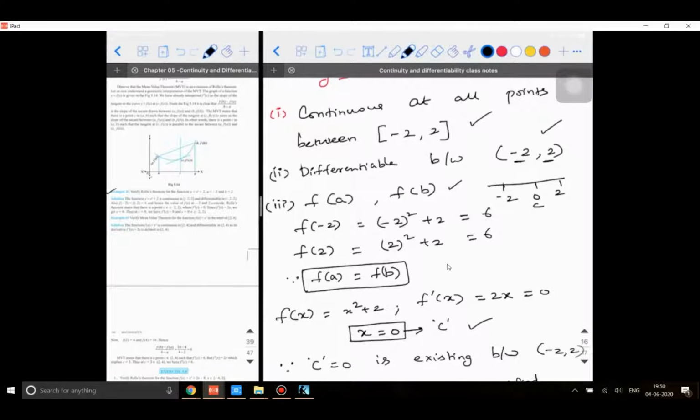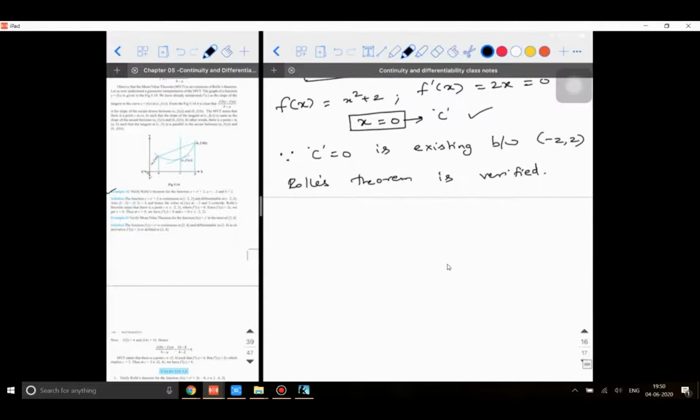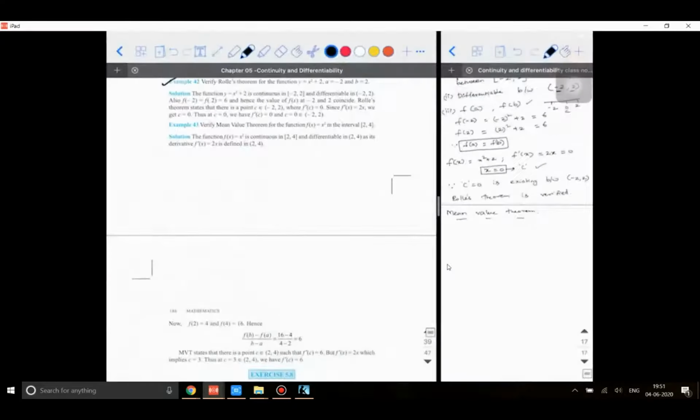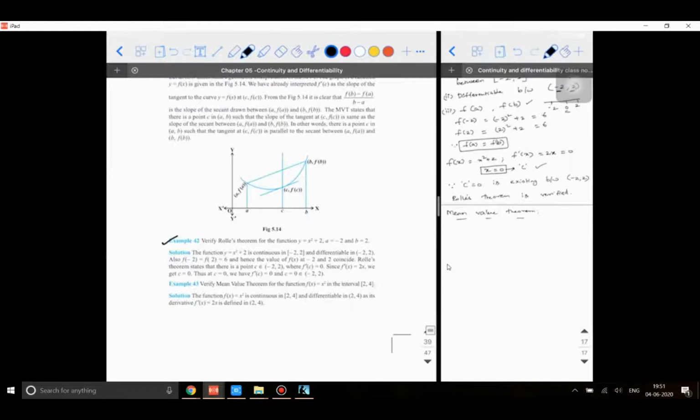So we'll move on to the next concept, that is the mean value theorem. Write down the heading as mean value theorem. The mean value theorem is almost similar to Rolle's theorem, except the fact that f of a will not be equal to f of b. So the mean value theorem should be dealt with when the extreme values of the function are not equal. That is the meaning.